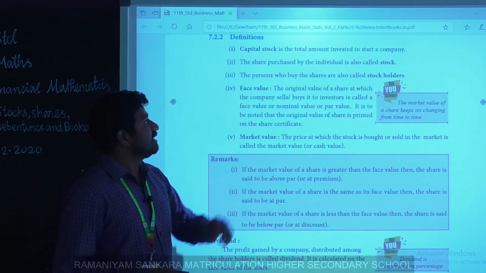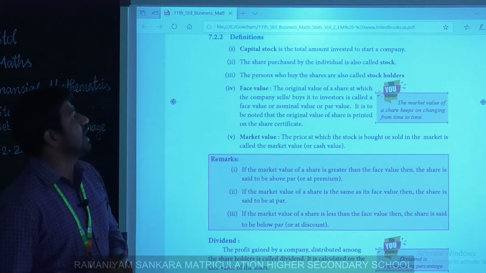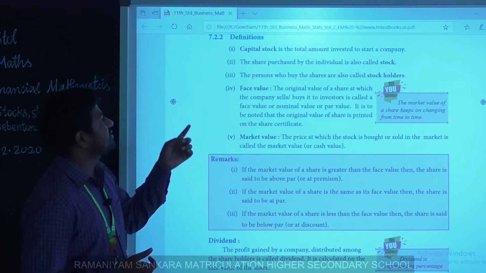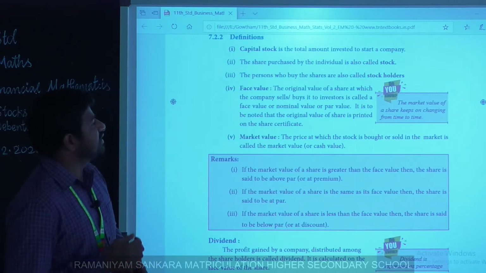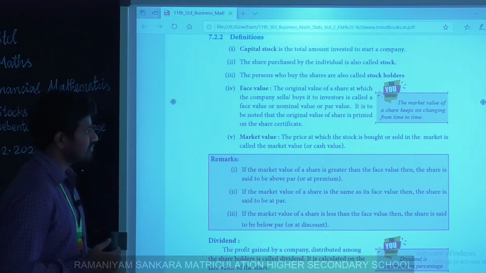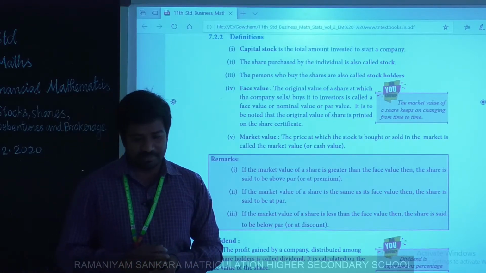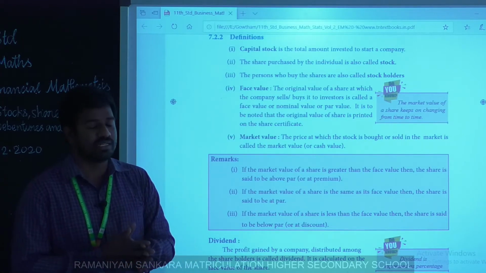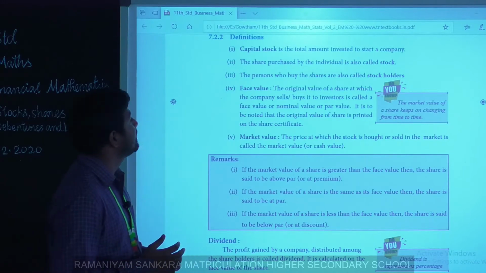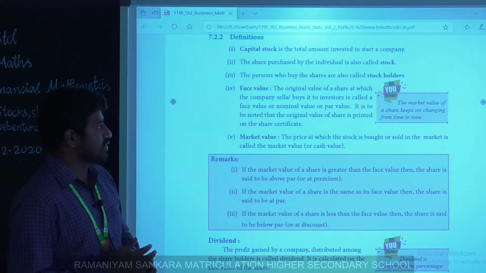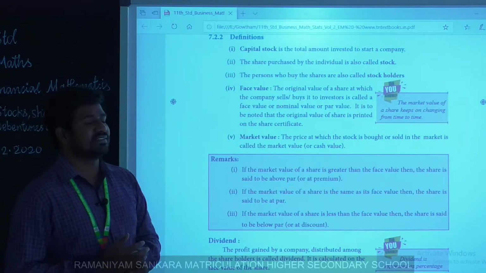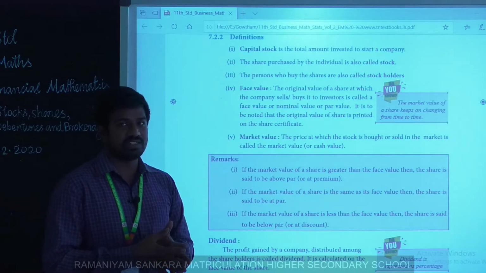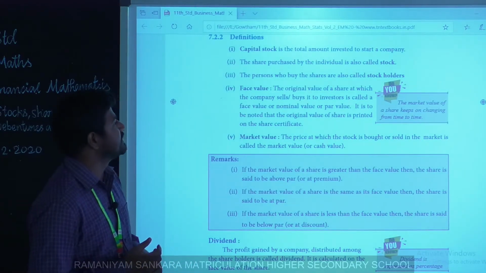Some basic definitions. Capital stock is the total amount invested to start a company. Next, shares purchased by an individual are called stock. Suppose I purchase shares, those are collectively called a stock. The persons who buy shares are also called stockholders, those who hold the shares or stocks.